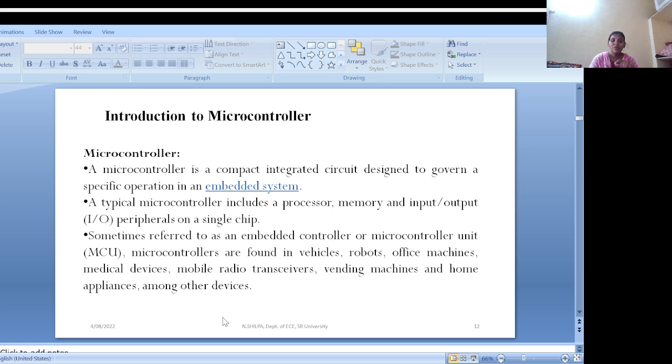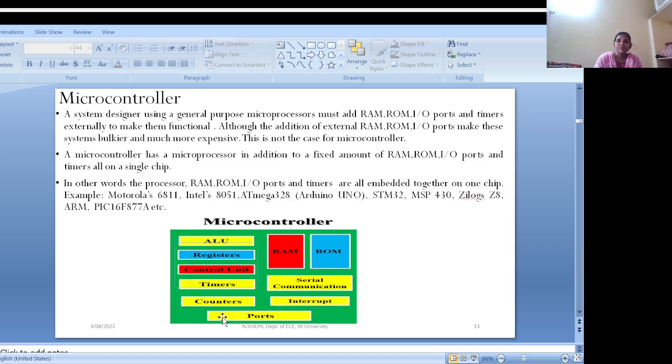The components in a microcontroller are the ALU, registers, and control unit. Together we call this a microprocessor. Next, RAM is temporary data storage during operation. ROM is for storing programs and data even when the power is off.